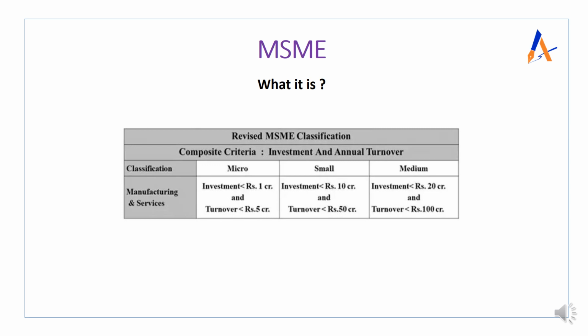So how many times are we multiplying here? 20 times. So the medium enterprise is 20 times the investment and 20 times the turnover of the micro. So this is how you can remember: 1 crore, 10 crore, 20 crore, and the turnover is 5 crore, 50 crore and 100 crore. If you draw this in your answer, or take the help of this and write, then it will be sufficient. So this is about what MSME is. Now we know, and we will see the other aspects related to it.